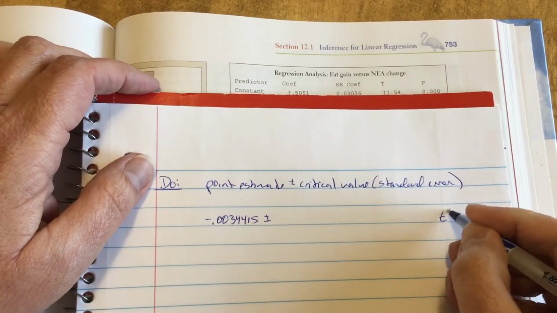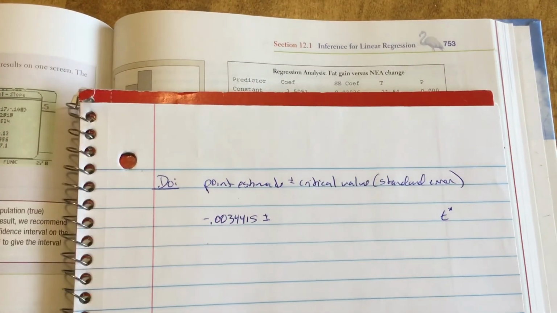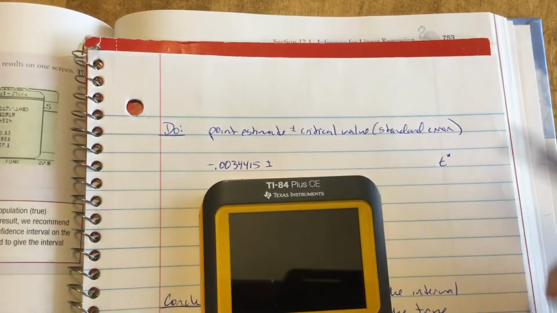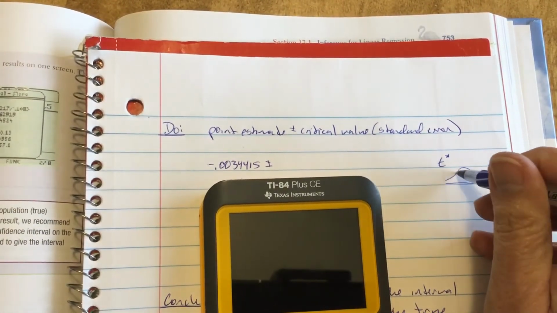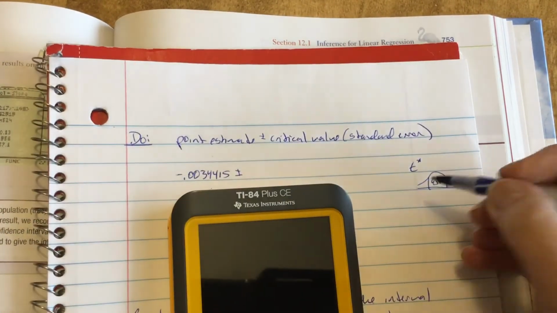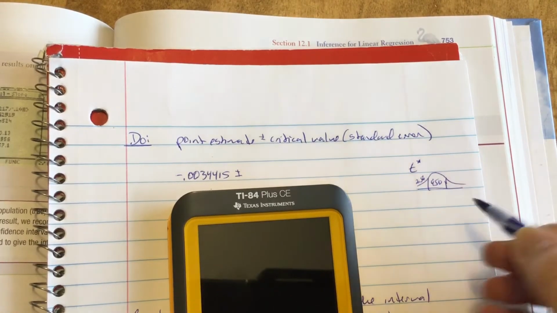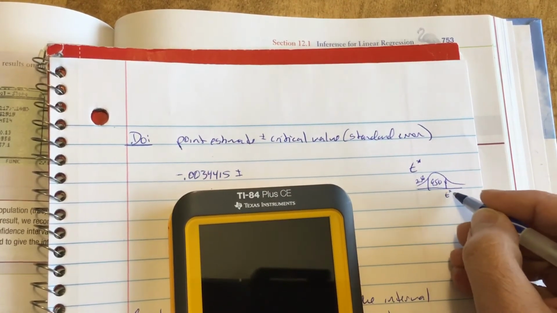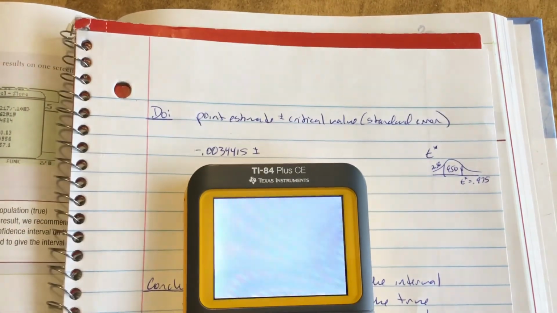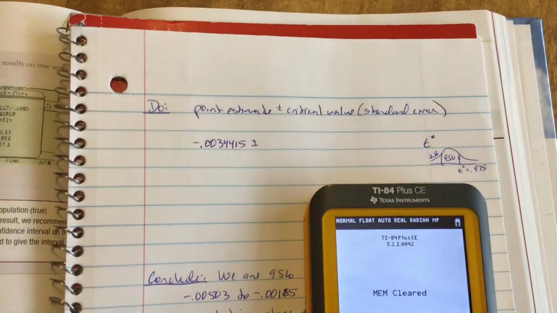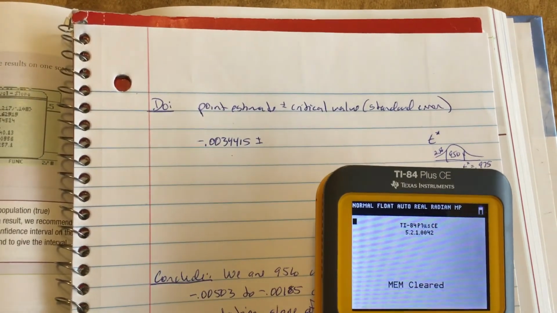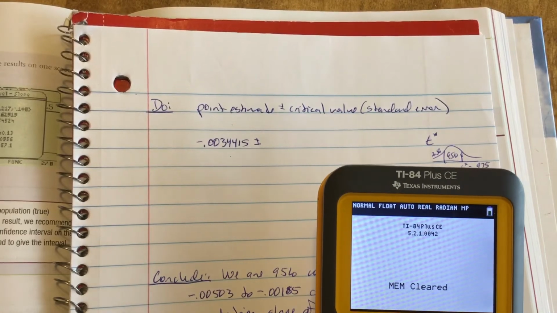So I'll do the critical T here as an aside. Well, first of all, how do we do our critical T? Can't really remember. Critical T, remember, kind of acts like a critical Z. If we have the middle 95%, because that's the confidence level we're going to do, I've got 2.5% on each tail. So my critical value here is the critical T for the 97.5. So we have to go into, let me move that, looking a little funny with the light. Okay, I think that looks okay.